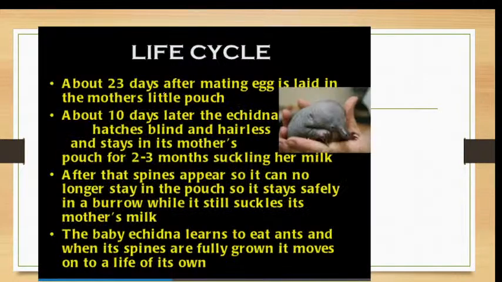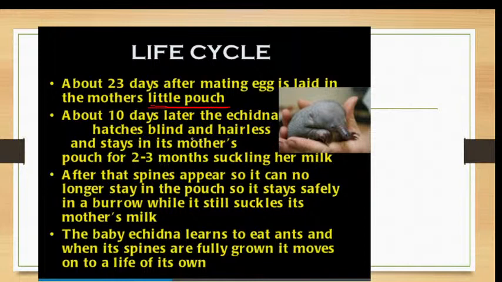Now, the life cycle. About 23 days after mating, the egg is laid in the mother's little pouch, and usually only during the breeding season do the male and female come together. At other times they are found in different places, not in the same niche. So after 23 days of mating, the eggs are laid by the females, and the eggs are kept in the little pouch in the body of the mother.